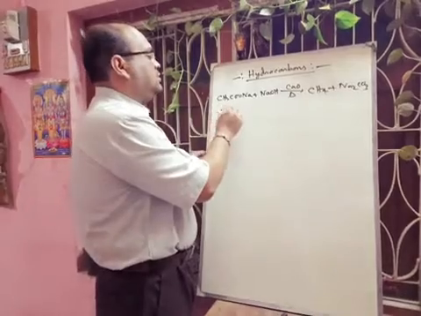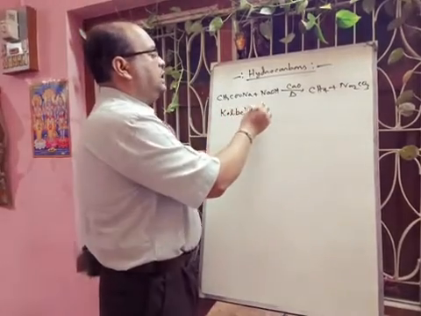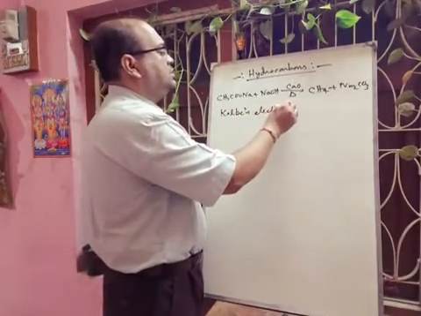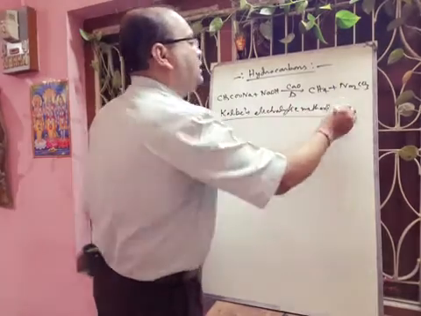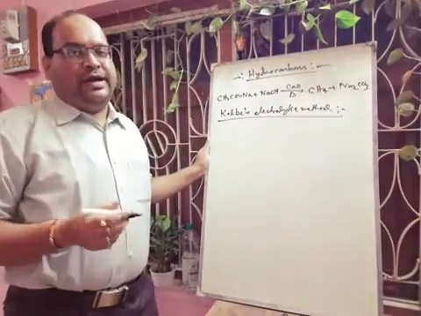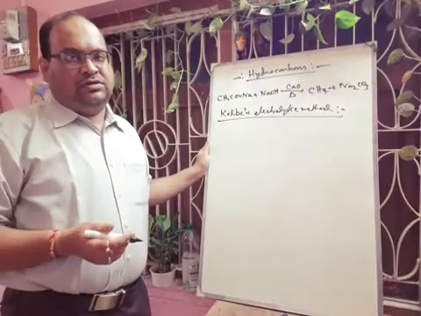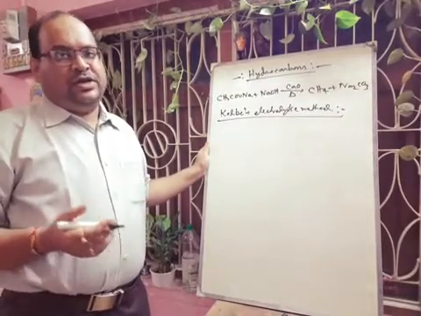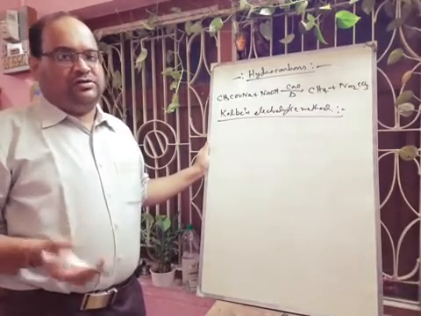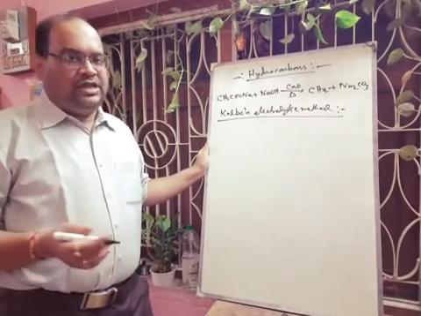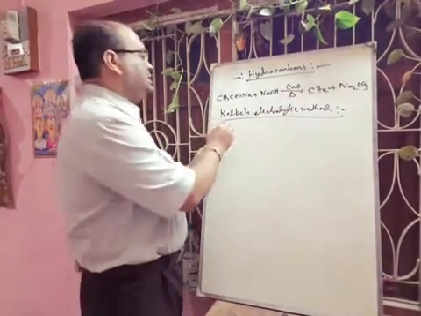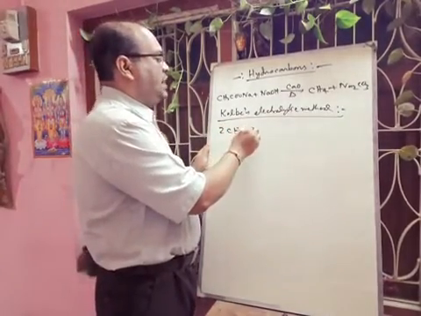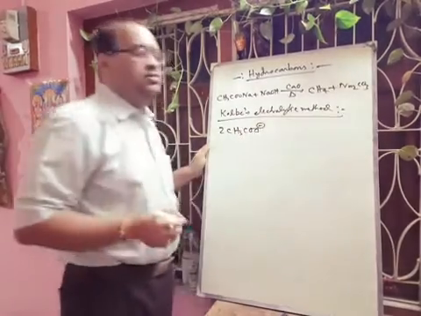Kolbe's electrolytic method. Here we have to take the aqueous solution of the sodium salt of a carboxylic acid. That will yield alkanes on electrolysis. Actually the reaction happens at the anode. Twice CH3COO minus, at the anode there will be oxidation.